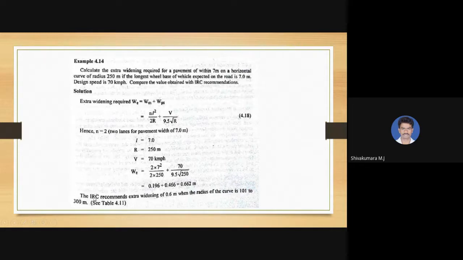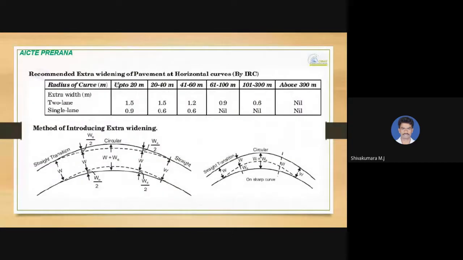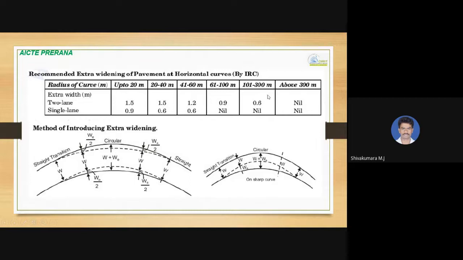According to IRC, here the design speed is 70 km per hour, and radius of curve is given as 250 meters. For 250 meters, it comes in between 101 to 300 meters.